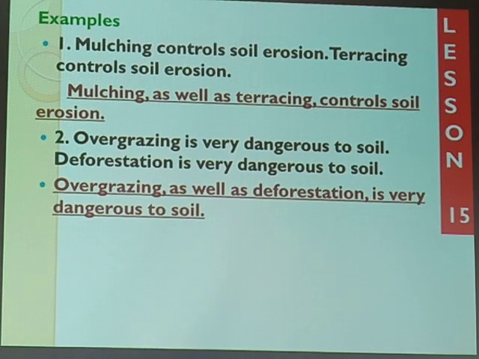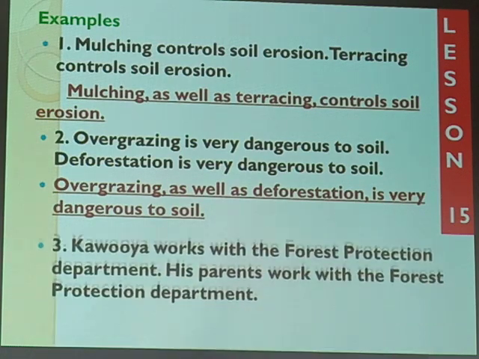Something to remember in our punctuation. Remember, the first object before the given structure is basically the one our attention must be put on. And remember, we are having this in a singular form. That's why we take it as is very dangerous. That helping verb after deforestation is based on the first object given, overgrazing. Yeah, we shall get to know more from the example given.